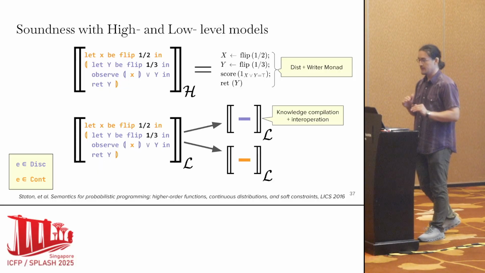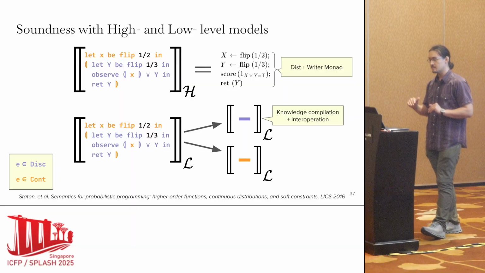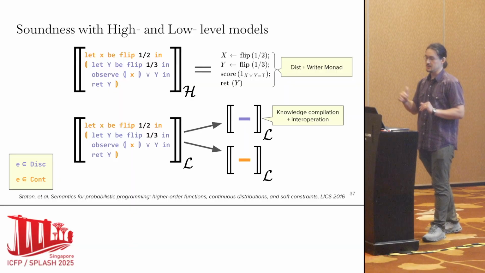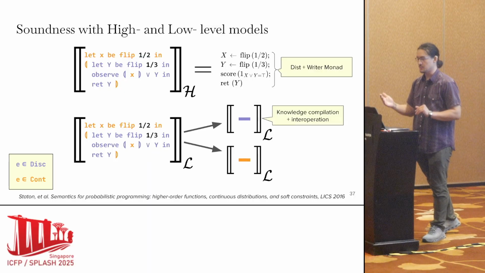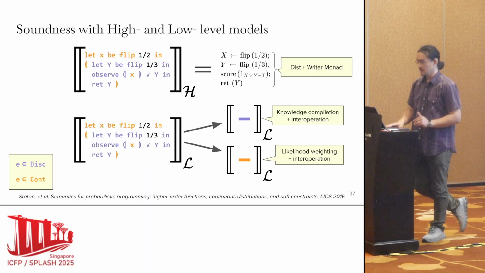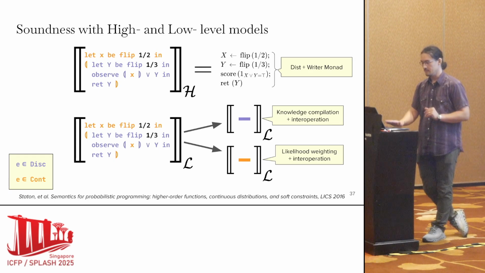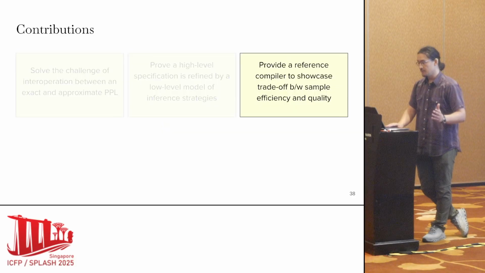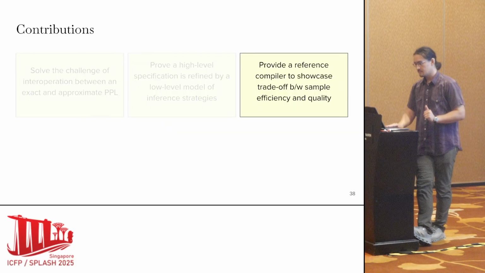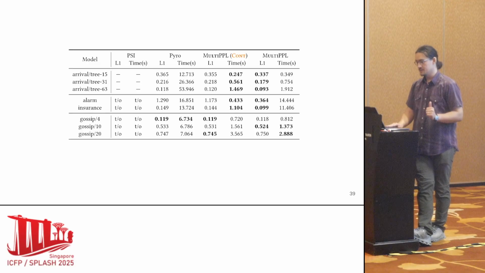These are also operating under the dist plus writer monad, and the denotation for the disc expressions will be knowledge compilation, and for the cont language, this will be likelihood weighting. And when we reach a boundary expression, we'll just switch over to the other low-level model. So we also provide a reference compiler and have evaluations.